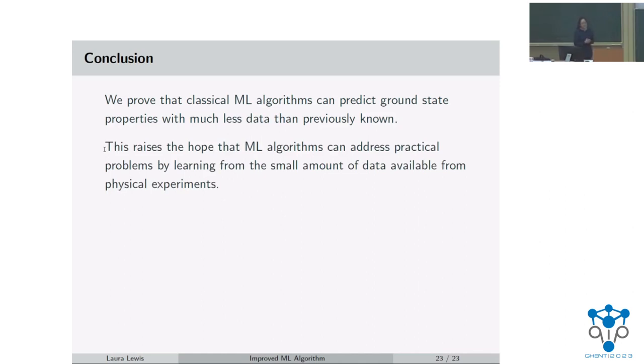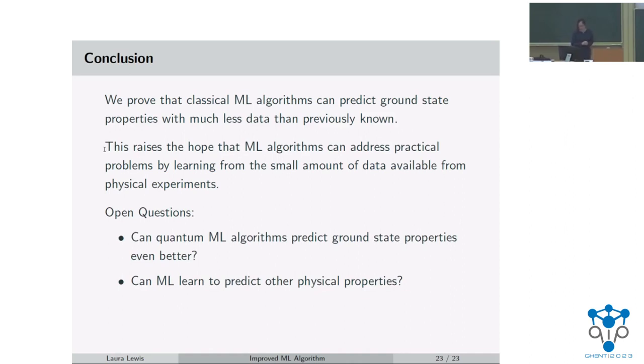This is important because if you're trying to use machine learning in practice and want to feed it more training data, it's often hard to come across. You have to run classical simulations, which would take a long time, or run quantum experiments, which could be hard in the lab. So this raises the hope that ML algorithms can be used for practical problems, just by showing that you can use a smaller amount of data.